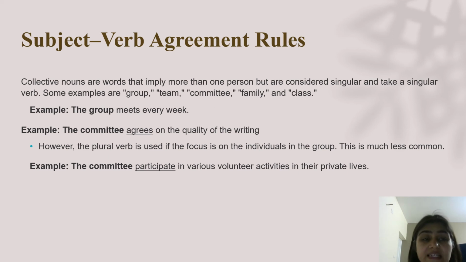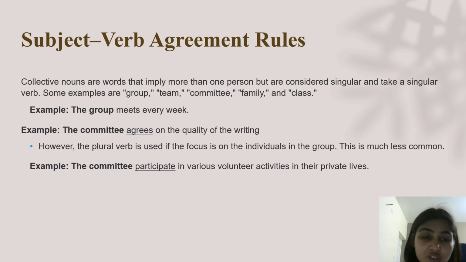The next rule states that collective nouns are words that imply more than one person but are considered singular and take a singular verb. So here in this rule we are told that collective nouns, though they imply more than one person, are considered to be singular, and that is the reason they take a singular verb. Some examples of collective nouns are group, team, committee, family, and class. The first example: "The group meets every week." So here the verb is singular since the collective noun group is a singular subject. Again, let us see the next example. "The committee agrees on the quality of the writing." Here also it is taken to be singular.